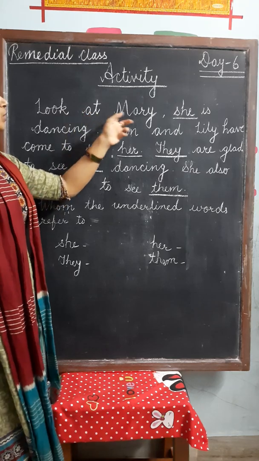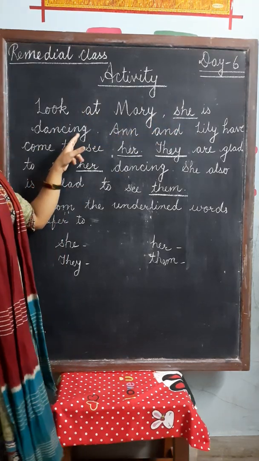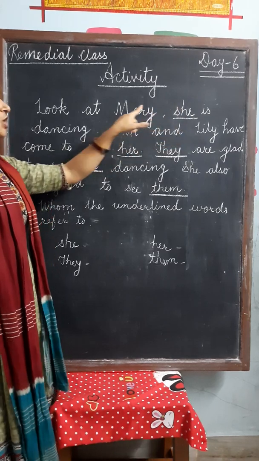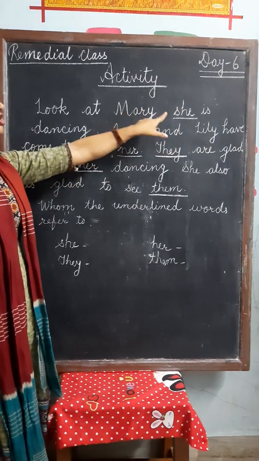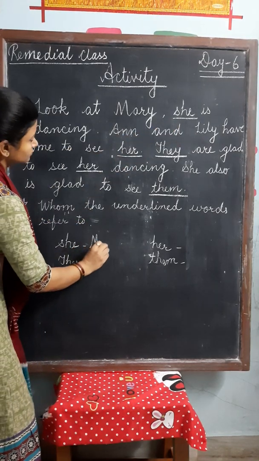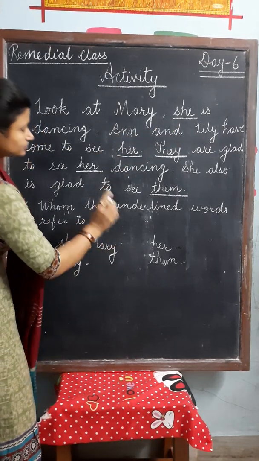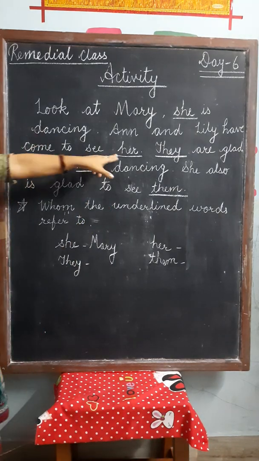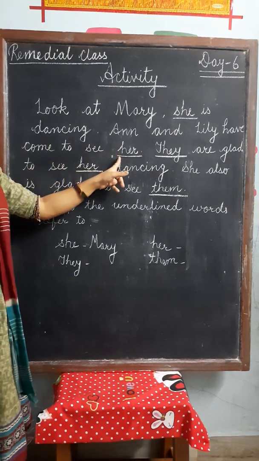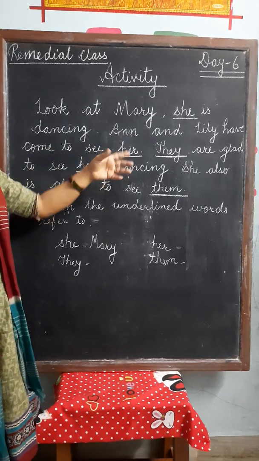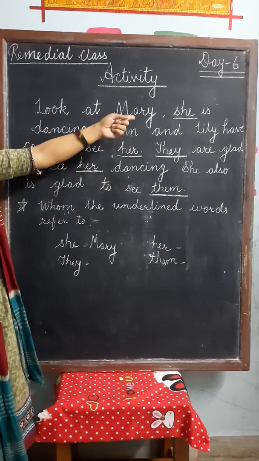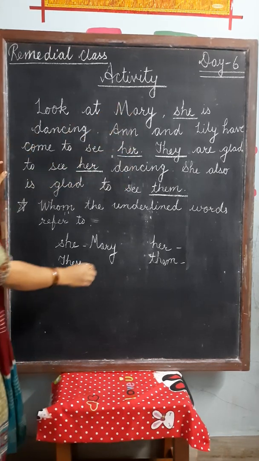Just check. Look at Mary. She is dancing. Now she is here in place of Mary. So she, this word refers to Mary. The next word is her. Anne and Lily have come to see her. Come to see whom? Mary. So her is also here in the place of Mary.